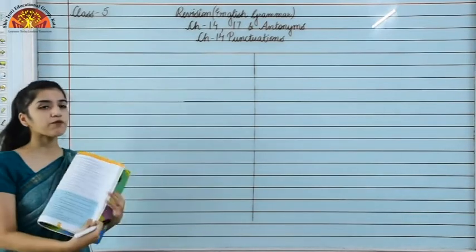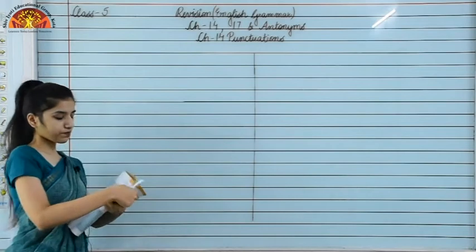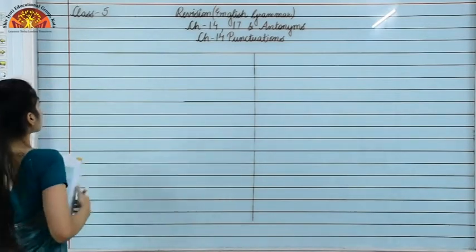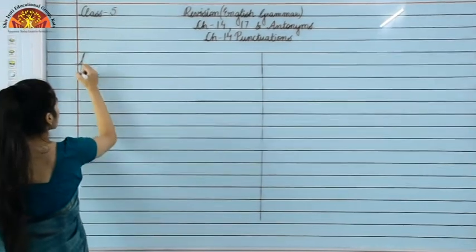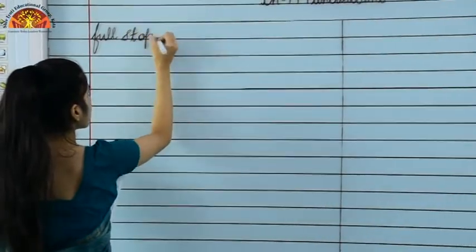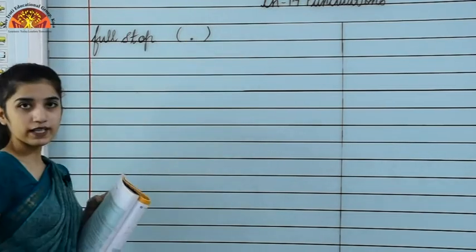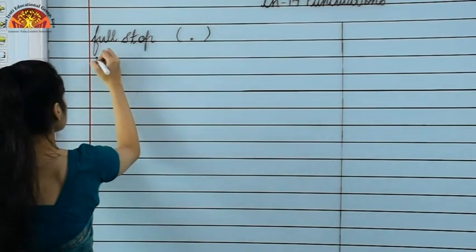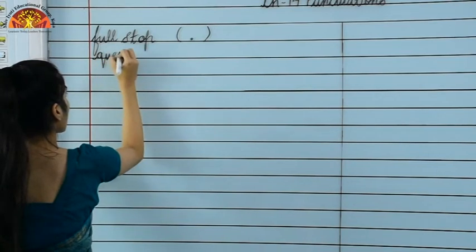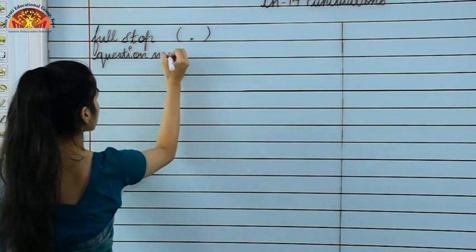So first, I am writing some of the punctuation marks over here. First is full stop. You all know this is a full stop, right? Second is a question mark.